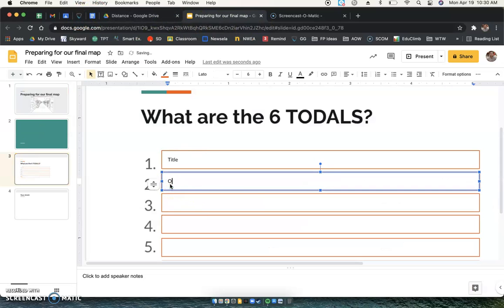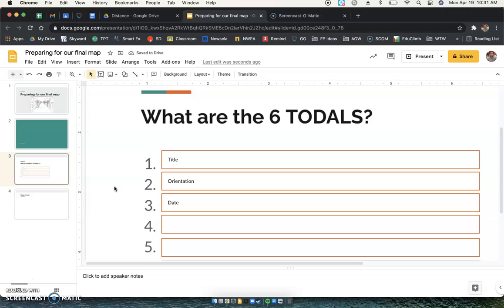The O is the orientation. Remember, the orientation is the compass. It's telling us which direction is north, west, east, and south. So that's going to be on your map as well. Number 3, the next part of totals, is the D, which stands for date. That one's pretty easy. You're just going to tell us what date it is that you're drawing it.